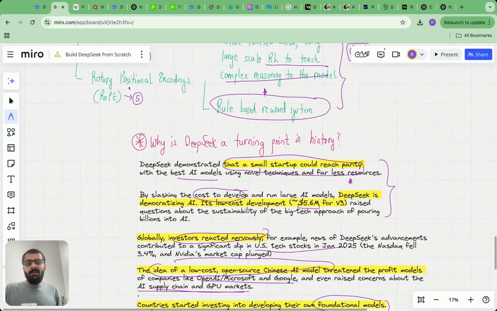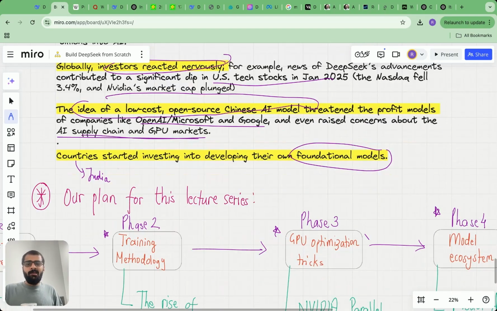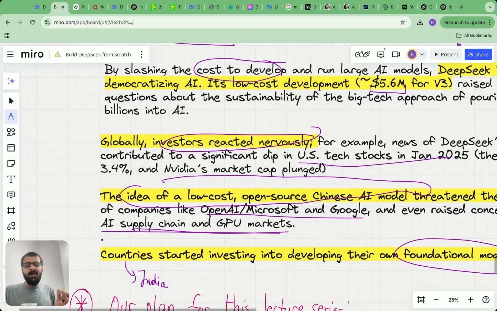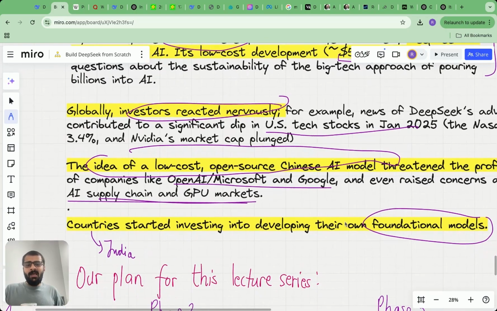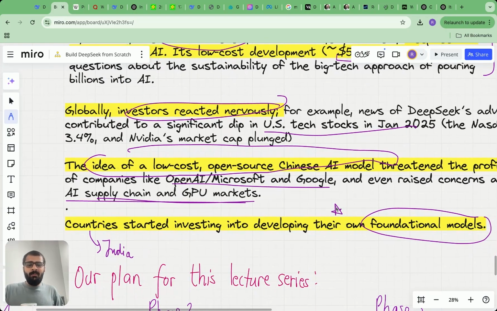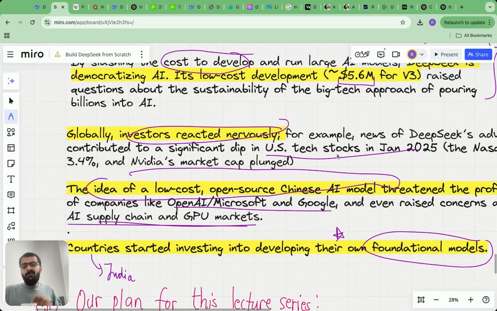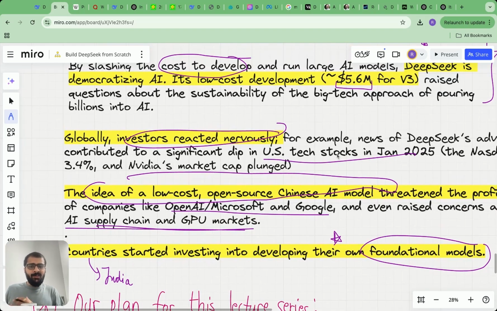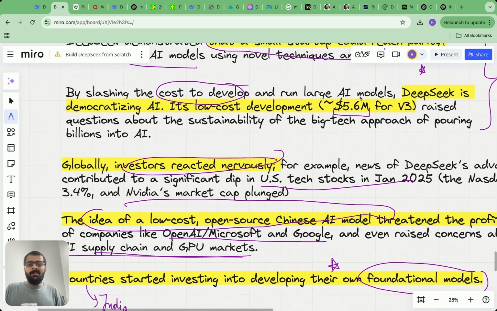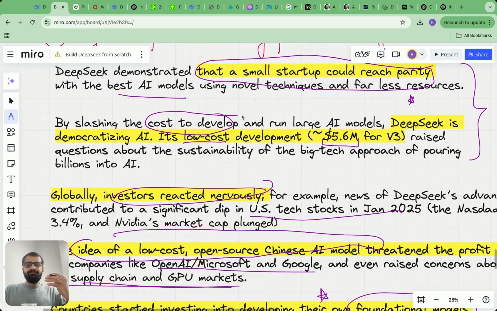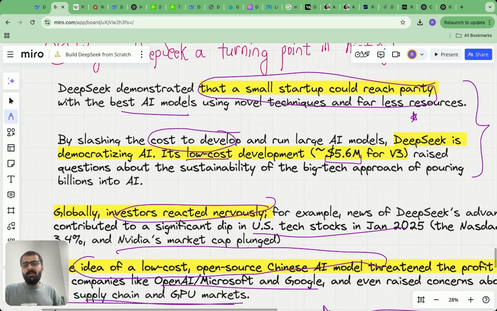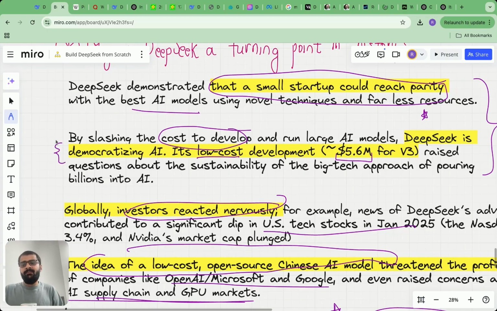And then finally, I believe DeepSeek is a turning point in history because they literally showed that even developing countries can build their own foundational model. If we are smart about the innovative architecture, if we are creative, we can build a foundational model which is as good as, let's say, OpenAI's models, and that too at a low cost and fully open source. So they are truly democratizing AI that way.